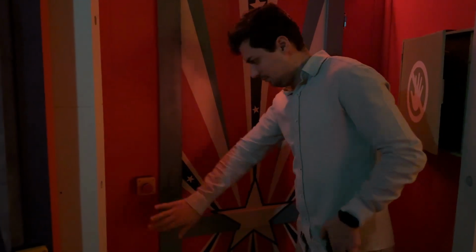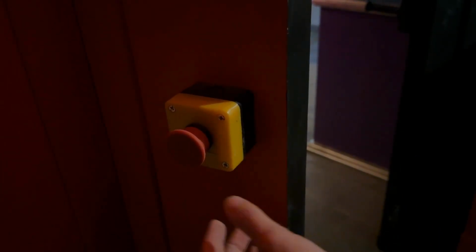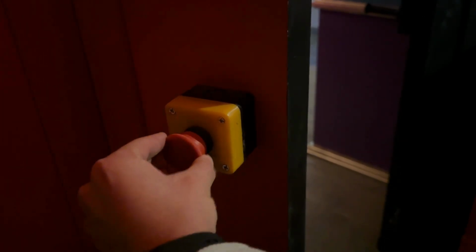And the second option, in case of any kind of emergency, players can just push the button and it's released automatically. After pushing the emergency button, it's locked, so we need to release it back by turning. And it's ready to use again.